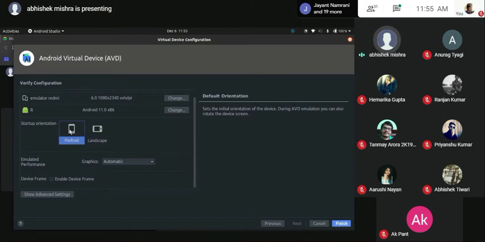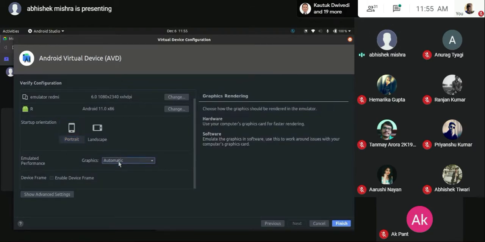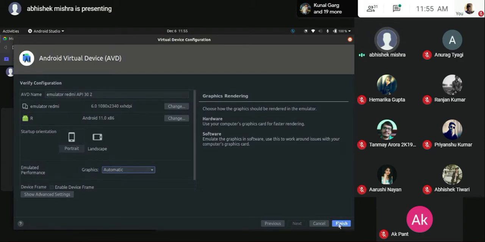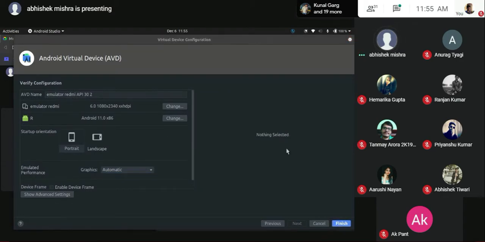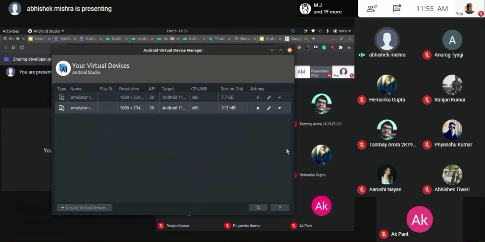You can change the Android version once again, and how you want your device to look on starting up: do you want it landscape or portrait? For graphics, it is better to let it be automatic. You don't need to change any default settings. If I click on finish, just a second, it will create an Android virtual device for you. It is as simple as that.